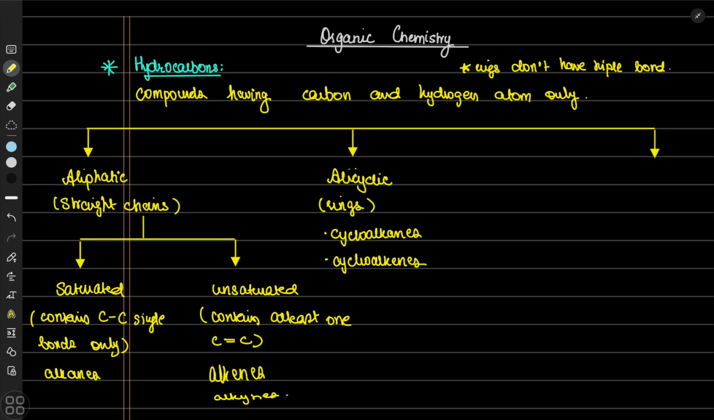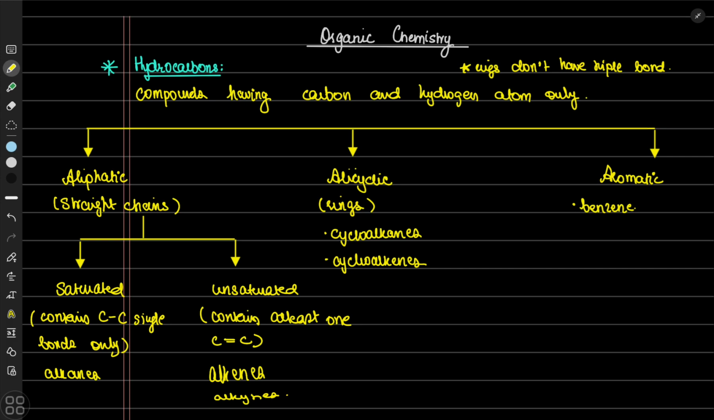And the last one are aromatic hydrocarbons. Aromatic hydrocarbons are a broad classification, but just as an example, let's say benzene. Benzene is an example of aromatic hydrocarbons, but we'll be learning the details of them in the A2 syllabus. I hope this is clear.